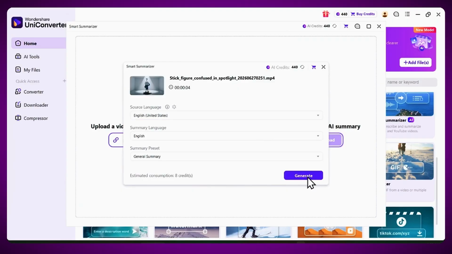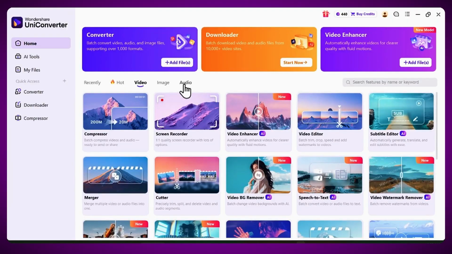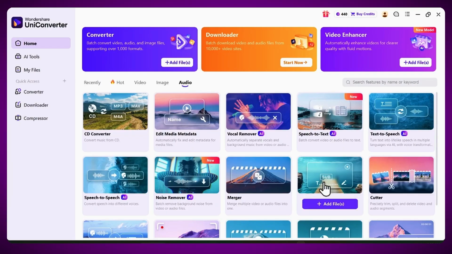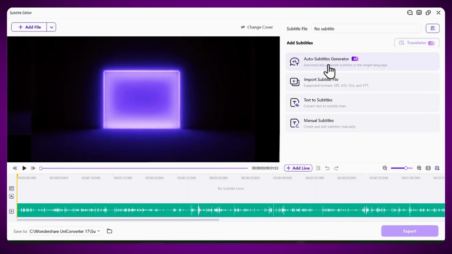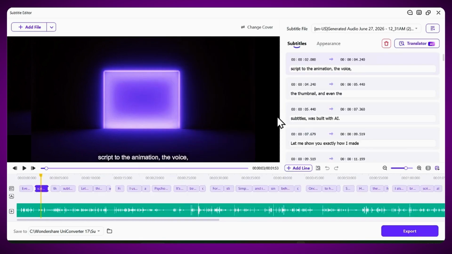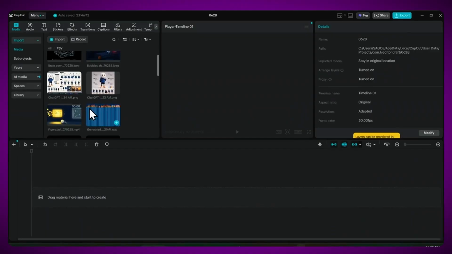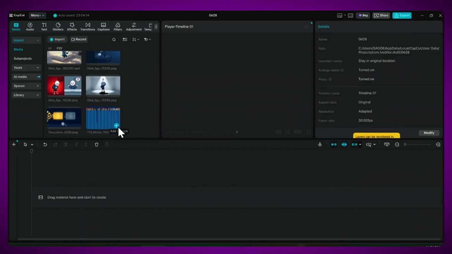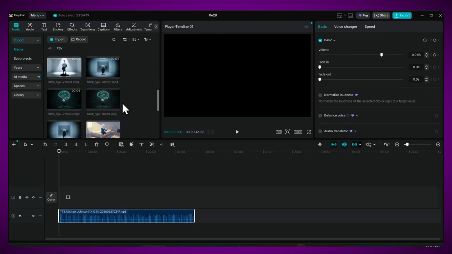Before exporting, I let the Smart Summarizer identify the key moments if I need a shorter version, then use the subtitle editor to automatically generate captions from the narration. That means no manual syncing and a much faster workflow. Now everything is finally ready. The voiceover is finished, the visuals are cleaned up, the thumbnail is prepared, and the captions are already synced.